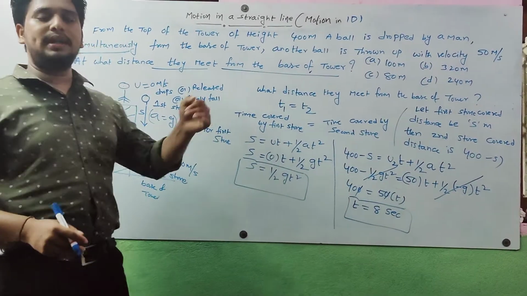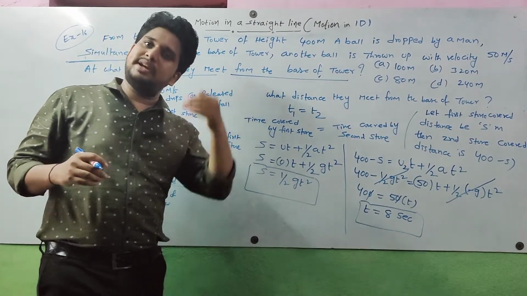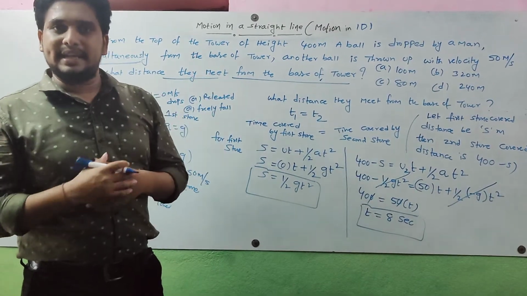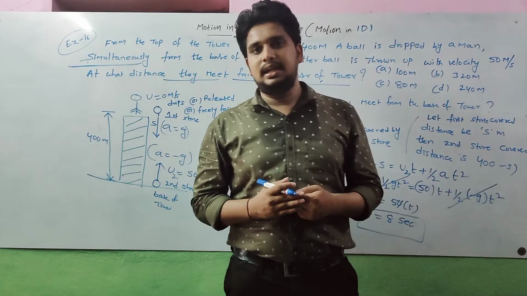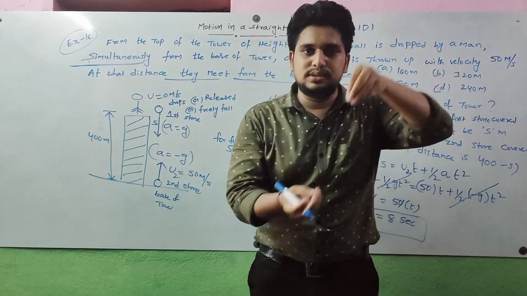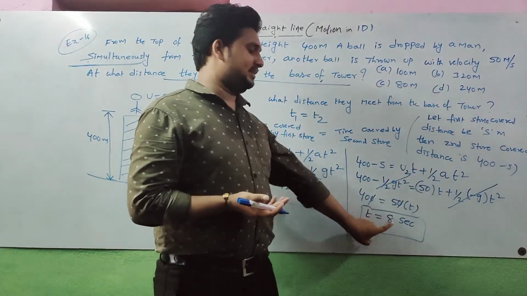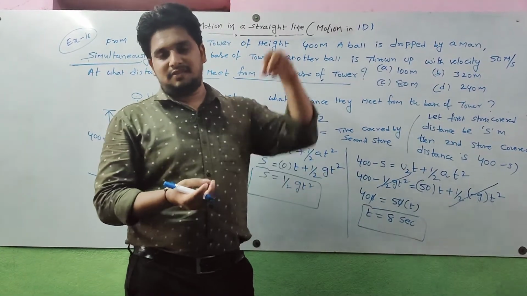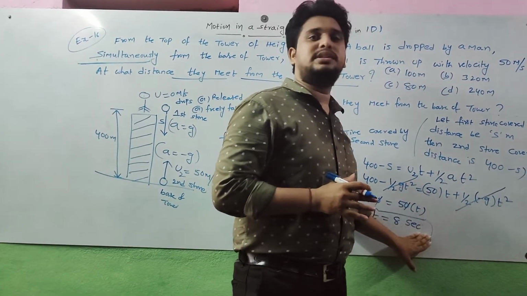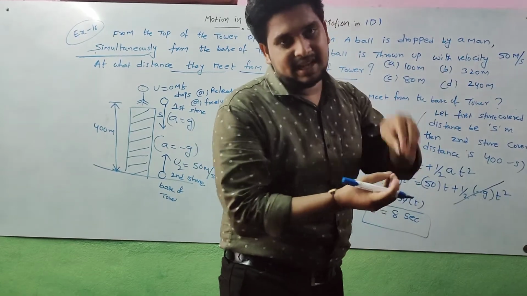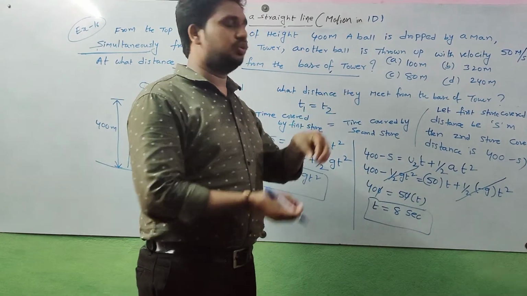So the first stone covers 8 seconds, and the second stone covers 8 seconds. Sometimes in the question they ask at what time the two stones meet. So like this, the answer is 8 seconds. After 8 seconds, the first stone and second stone meet together. This is the solution for at what time they meet: at 8 seconds, both stones meet together.